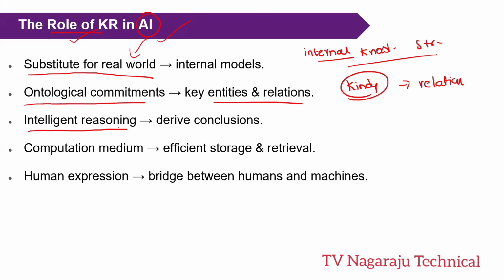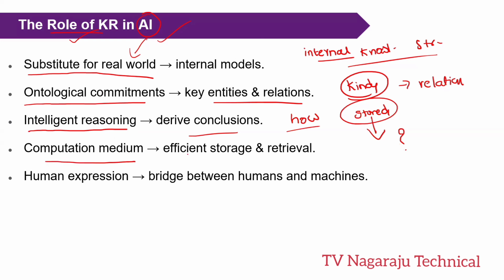Next, intelligent reasoning. In the sense that we need to derive conclusions: how are conclusions drawn from the stored knowledge? Knowledge is already stored, and from that knowledge, how do we derive the conclusions?